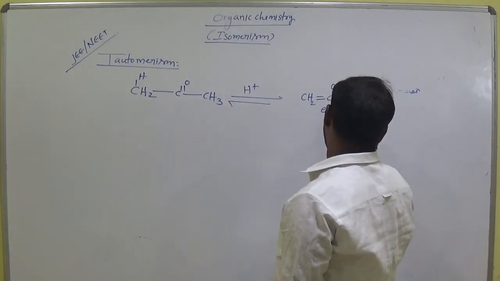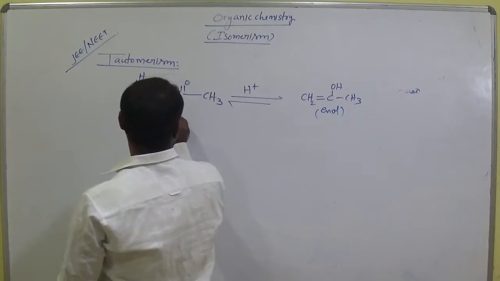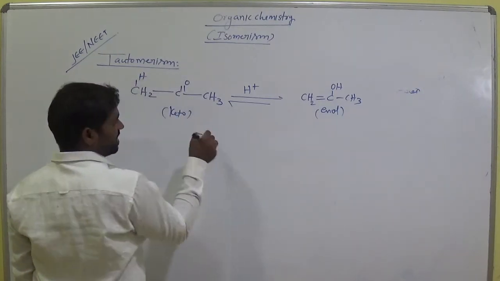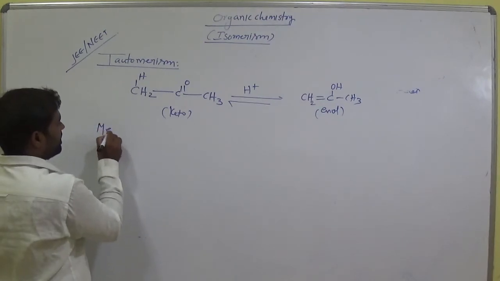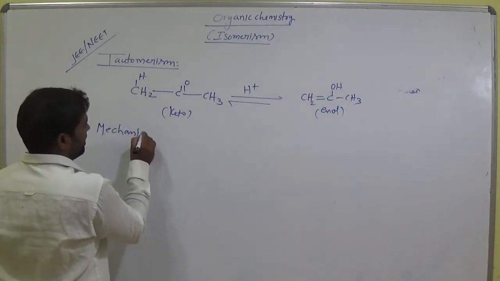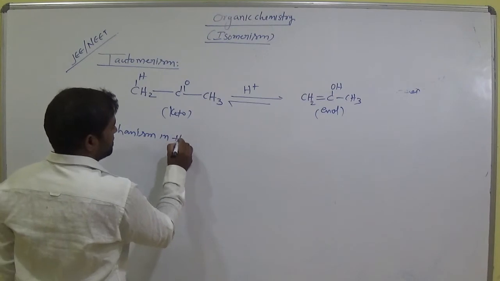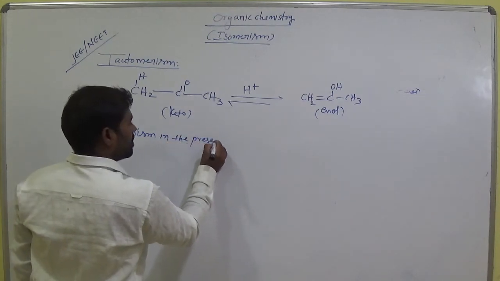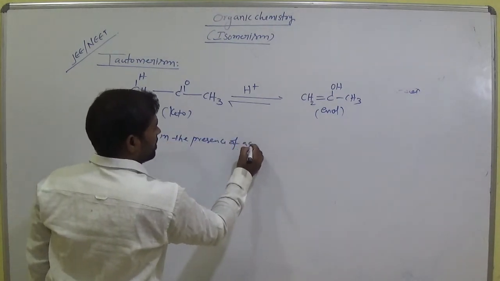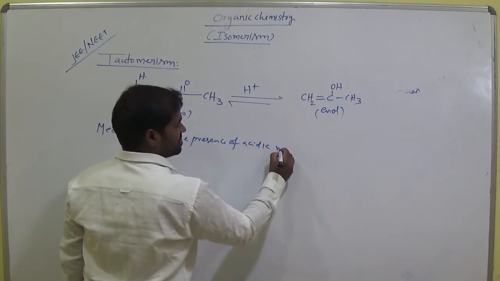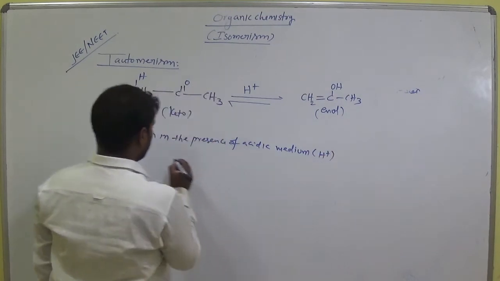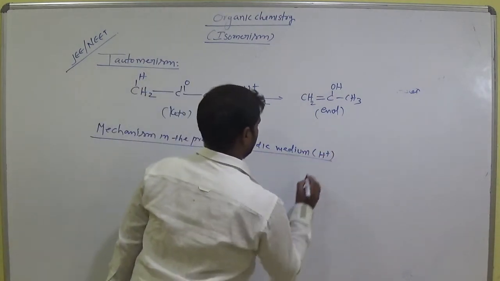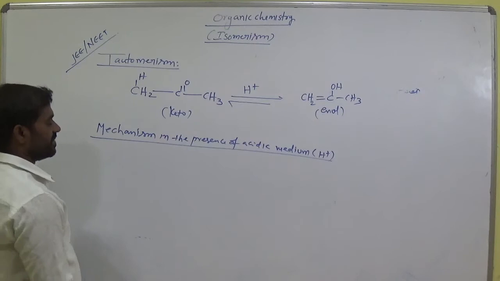This is the enol form, with a double bond and OH, and this is the keto form. The keto form is converted to enol, am I right? Let's see how the mechanism takes place in the presence of an acidic medium, that is H plus. So let's see the mechanism.